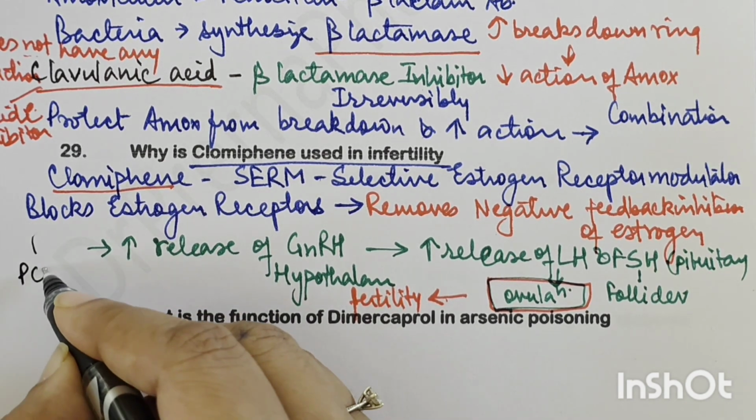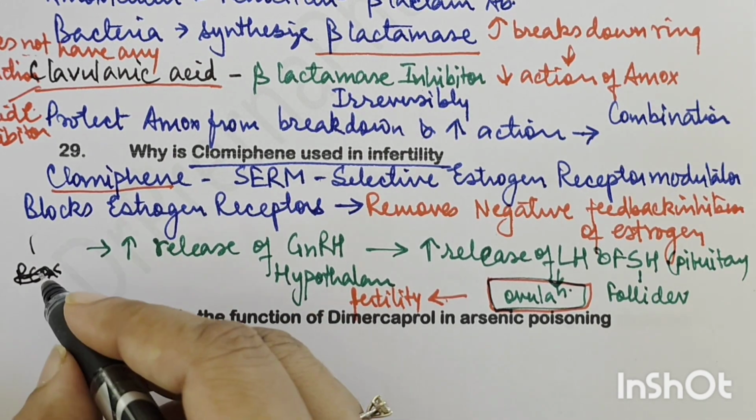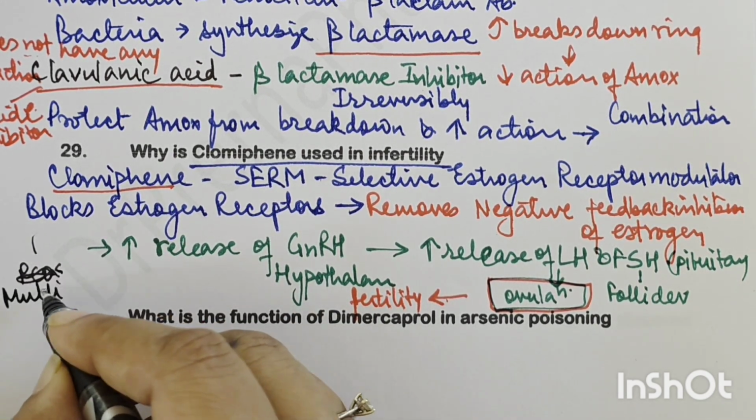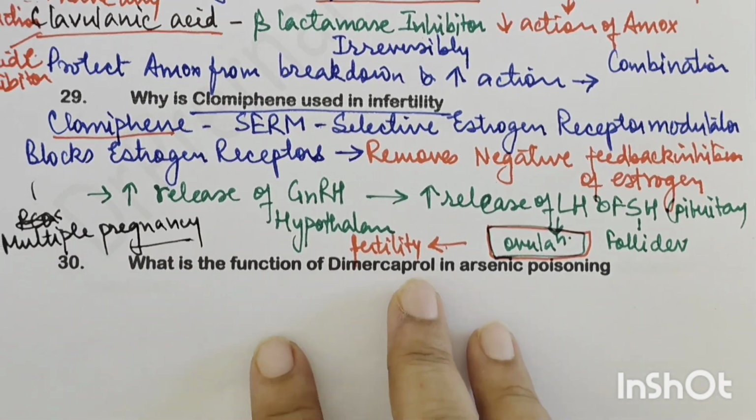A side effect seen with clomiphene use, which is used in PCOS, is multiple pregnancy, because not just one ovum is released, multiple ovums are released.